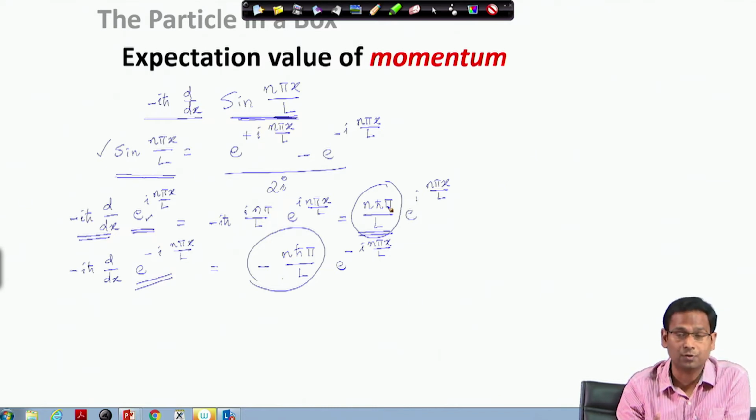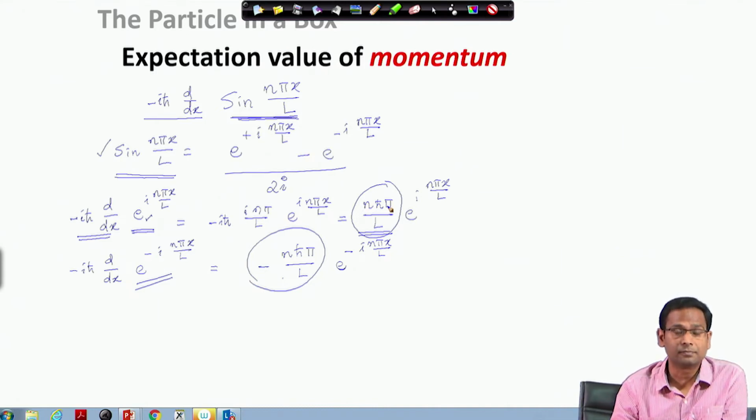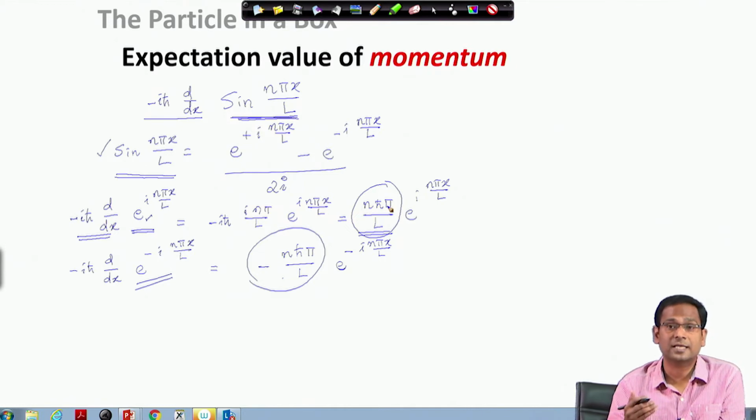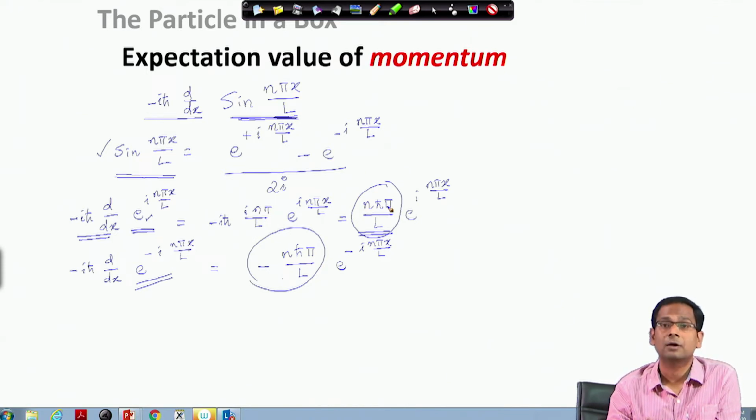So, on average, when you take both the components, the expectation value of the linear momentum turns out to be 0. So, the result that we saw, that the expectation value of the linear momentum operator for a particle in a box problem is 0, makes perfect sense. Please note that the expectation value does not depend on which state function I am considering. Does not matter what value of n I am considering, the expectation value is always going to be 0.